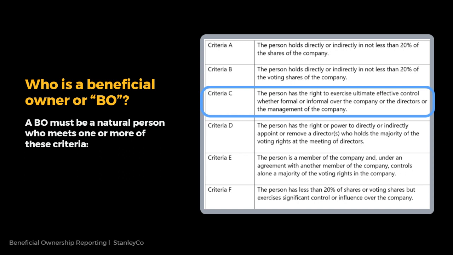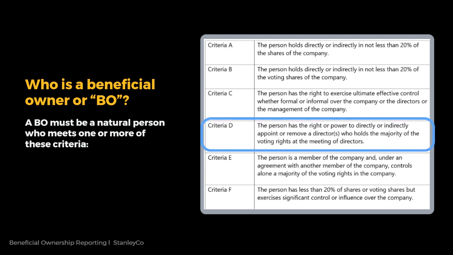Criteria C. The person has the right to exercise ultimate effective control, whether formal or informal, over the company or the directors or the management of the company. Criteria D. The person has the right or power to directly or indirectly appoint or remove a director who holds the majority of the voting rights at the meeting of directors.